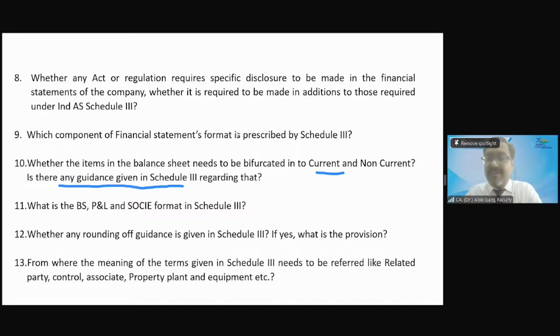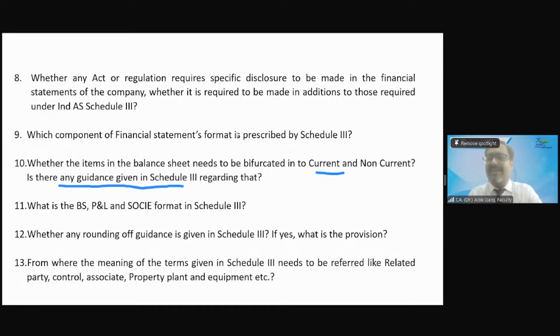So I will cover what is a current asset, what is a non-current asset, in Ind AS 1. The definition of current asset is given. You remember, current assets are assets which are realizable within 1 year, within operating cycle. Have you heard about this concept? You must have heard about this concept in your accounting classes also. Which is held for trading, like inventory, which is cash or cash equivalent.